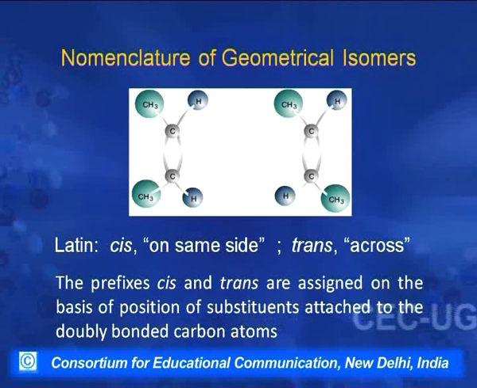Earlier, two Latin words were used to name such compounds and they are cis and trans. Cis means on the same side, whereas trans means across. So, such isomers were named as cis or trans isomers. If the similar or identical groups are on the same side, we will call that particular isomer a cis isomer. And if the identical groups are across, as in this case, then such an isomer will be called a trans isomer. So, the full names for these compounds will be cis-2-butene and trans-2-butene. When we write the names like this, we can identify which configuration we are talking about.